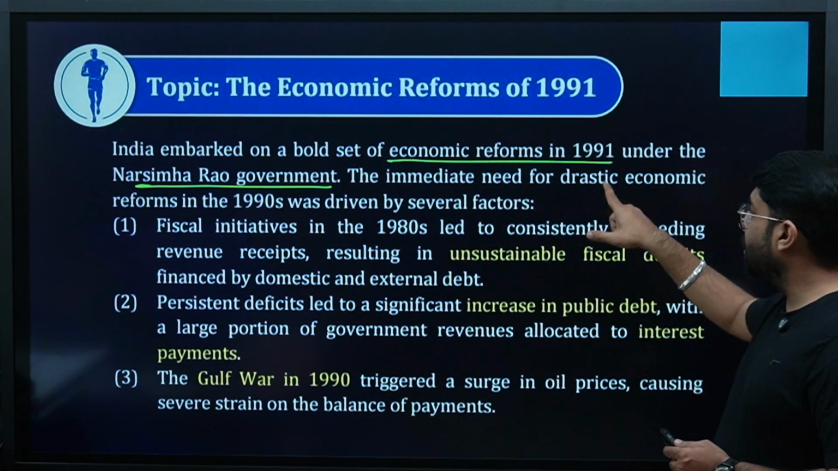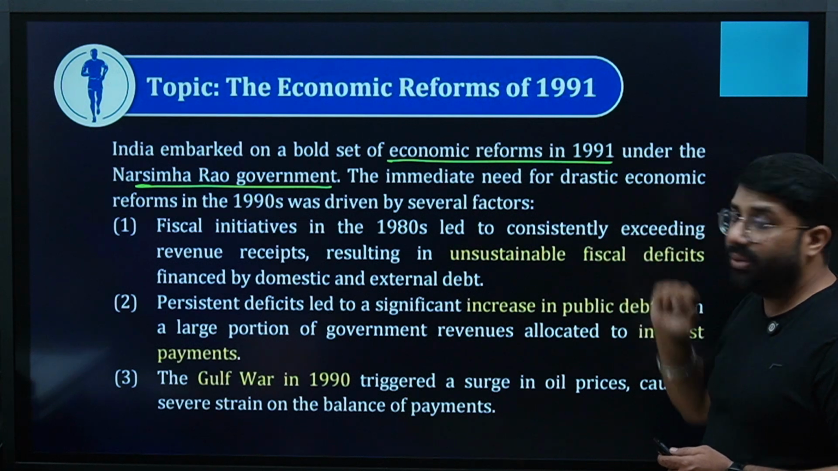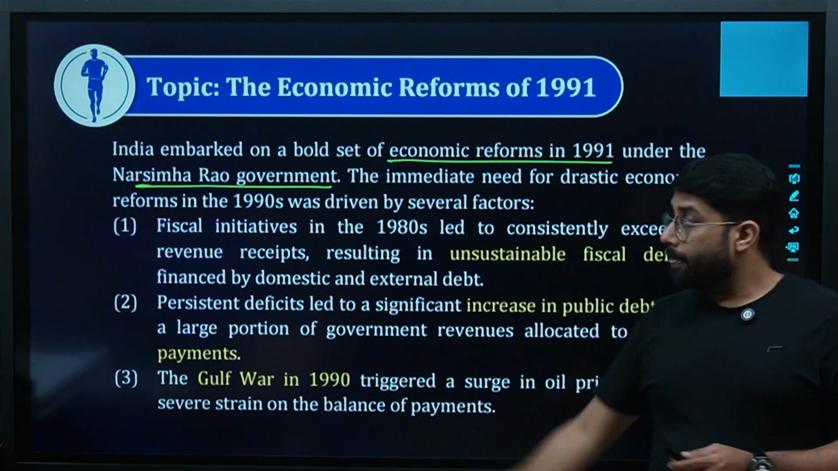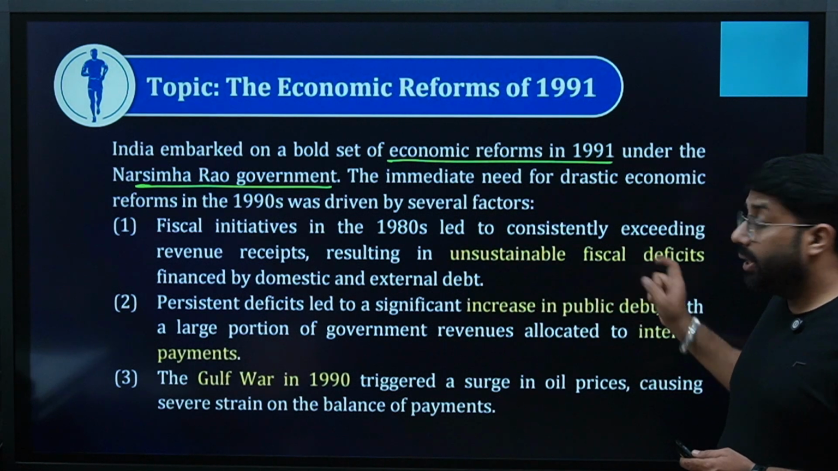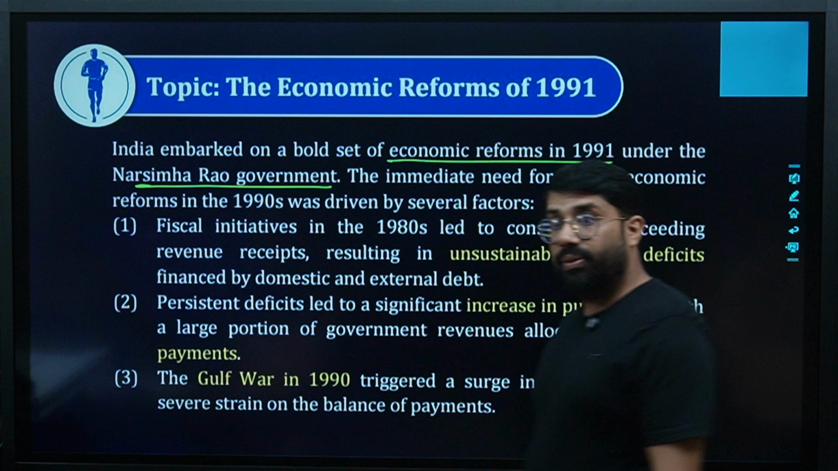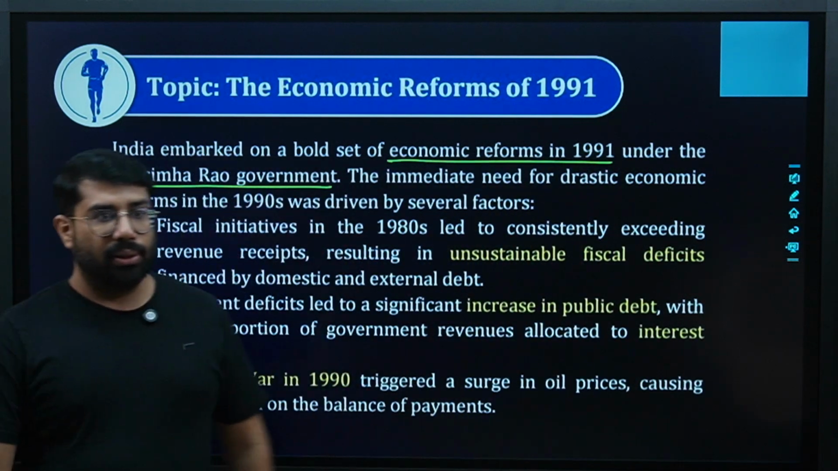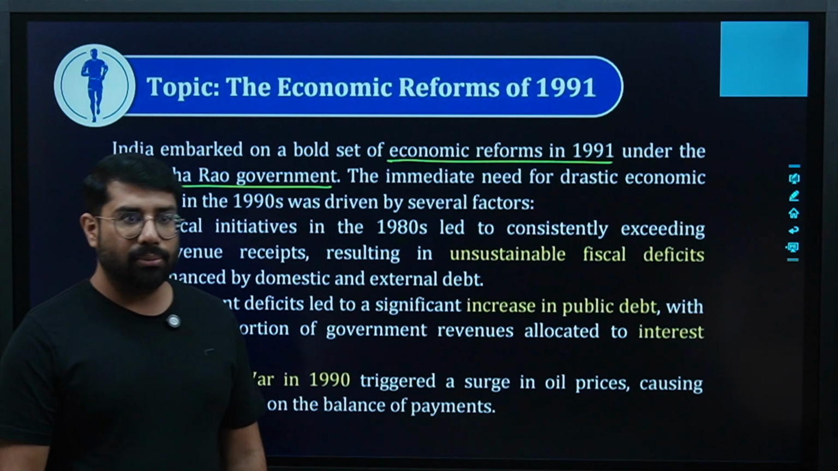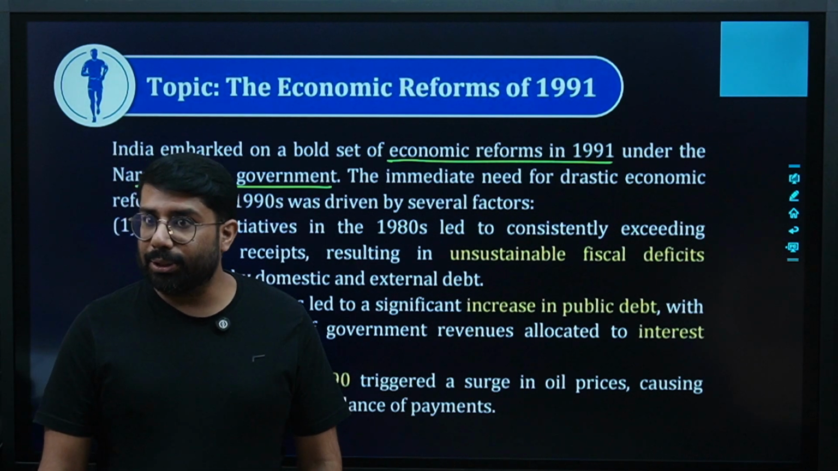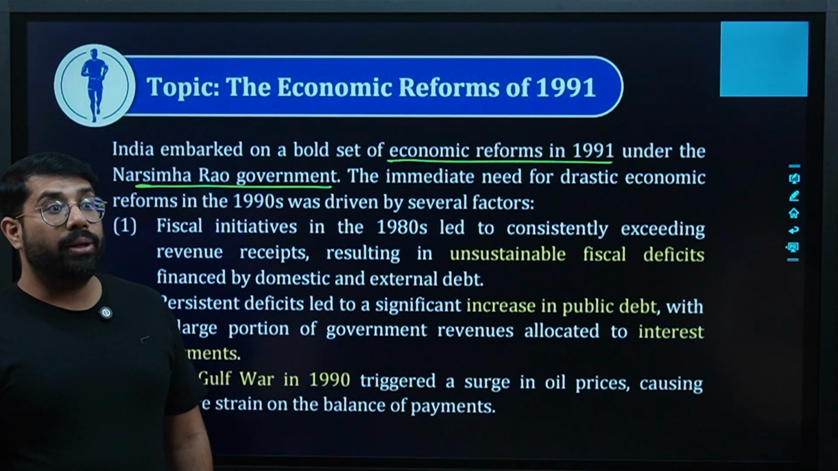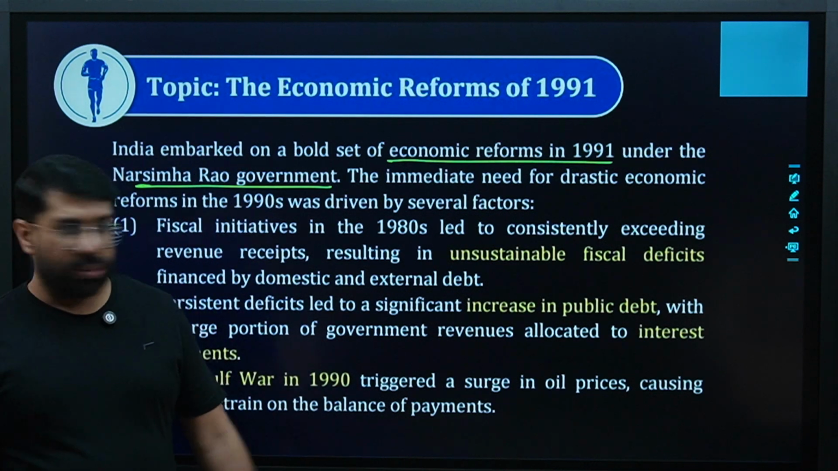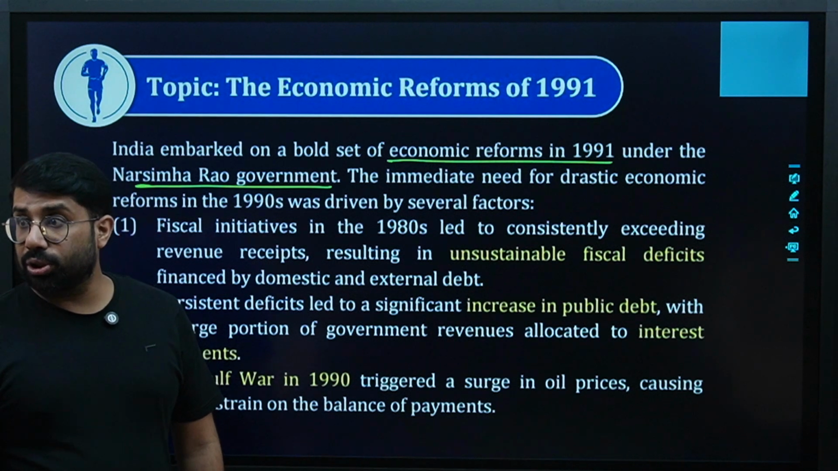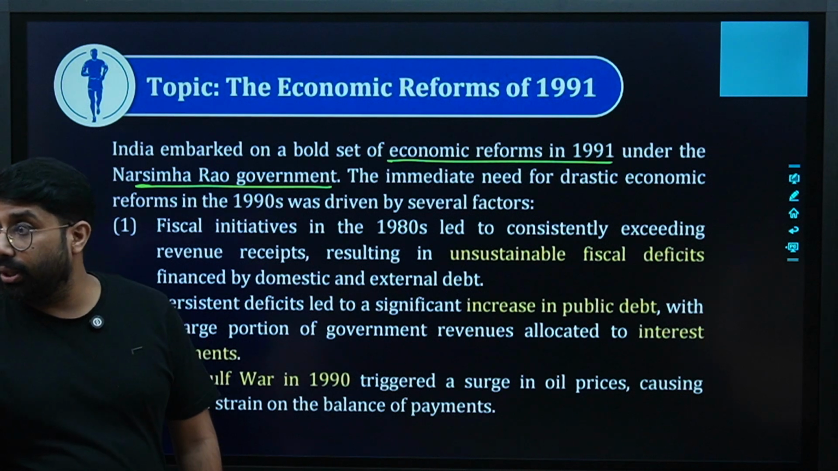The immediate need for drastic economic reforms in the 1990s was driven by several factors. These were the reasons why we brought the changes quickly in the 1990s. Our unsustainable fiscal deficit. We were facing fiscal deficits there. You remember fiscal deficit? Yes. What is fiscal deficit? Our total expenditure is more than total receipts, excluding borrowing. Excluding borrowing. Yes or no? It tells us how much money the government should borrow to run its operations. Our fiscal deficits were very unsustainable. Rising, declining, rising, declining. So this gave a very clear hint that yes, you have to make changes in the policy. Correct?